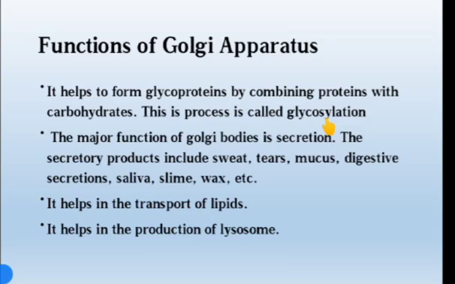The major function of the Golgi bodies is secretion.